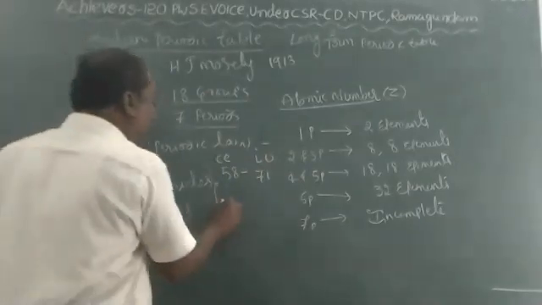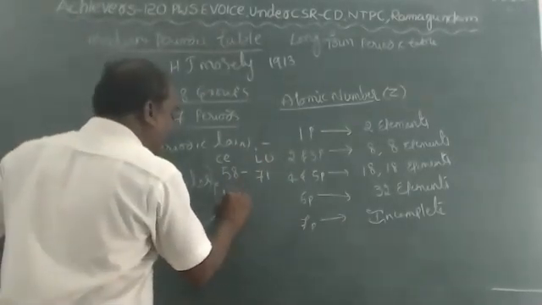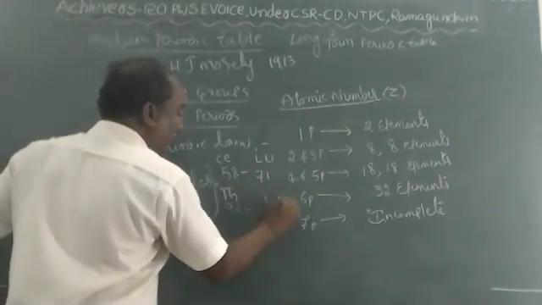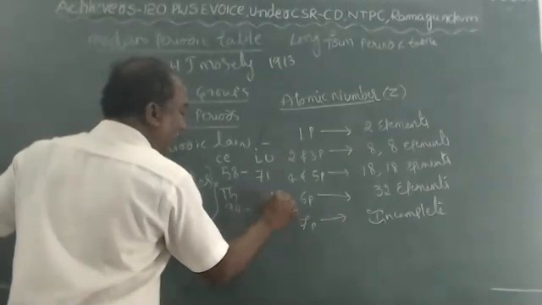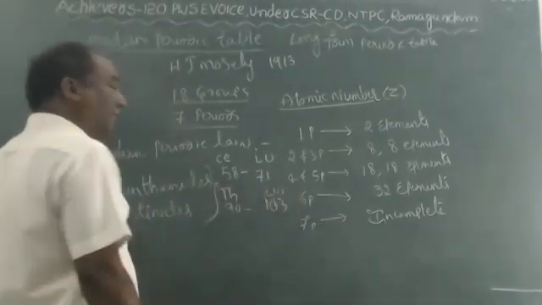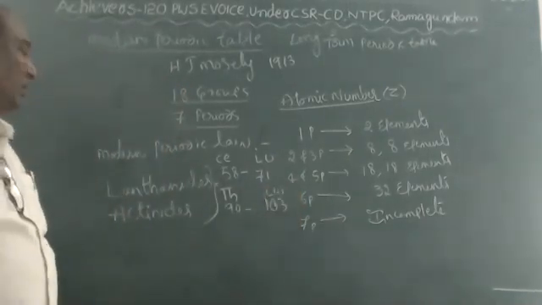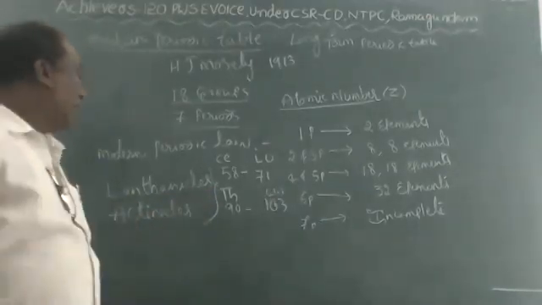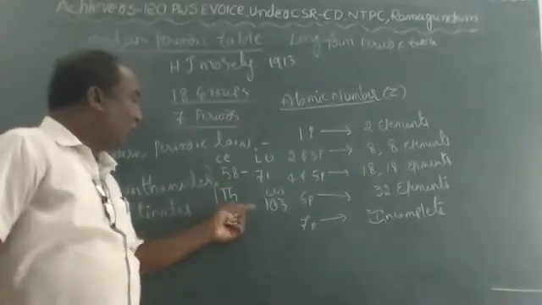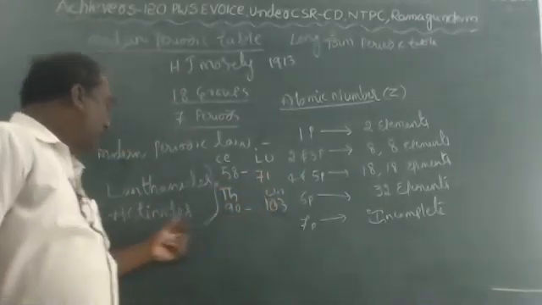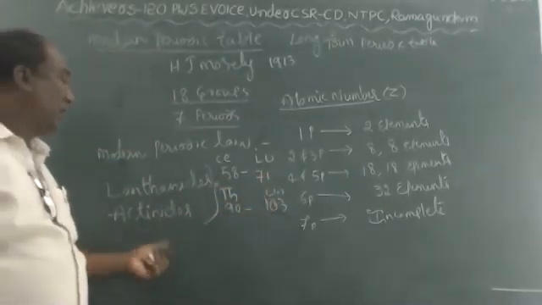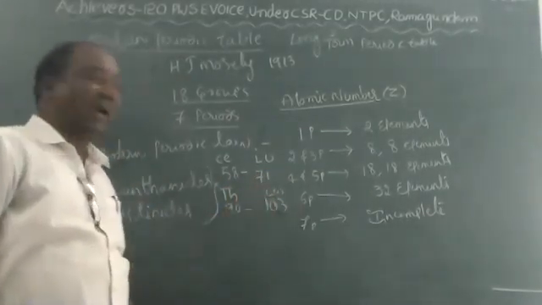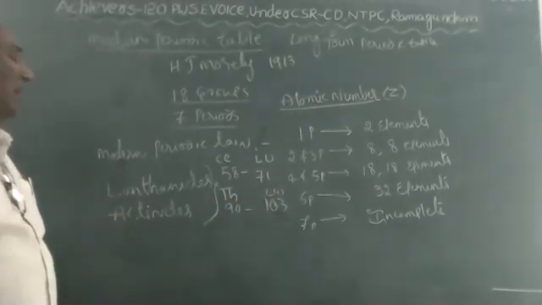And actinides are atomic number 90, which is thorium, to 103, which is lawrencium. So this series we call actinides. Atomic number 90 to 103 elements are called actinides. The atomic number 90 element is thorium and the atomic number 103 element is lawrencium.